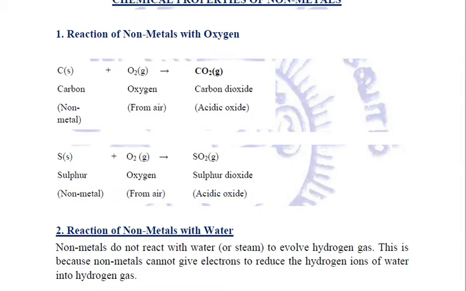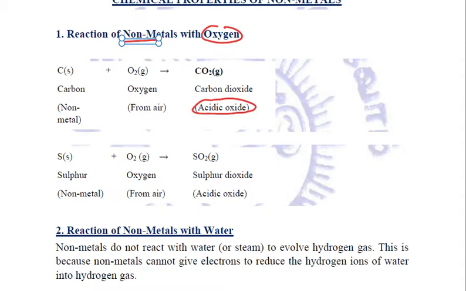Now we will discuss the chemical properties of non-metals. All the properties will be repeating that we have done already in the case of metals. Let us see how non-metals react with oxygen. Now, when non-metals react with oxygen, they will also form oxides, but these oxides will be either acidic oxides or they will be neutral oxides.